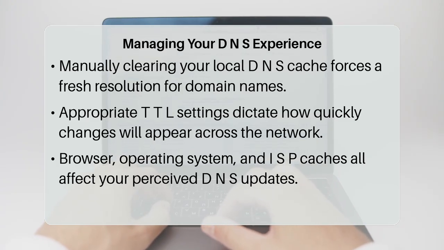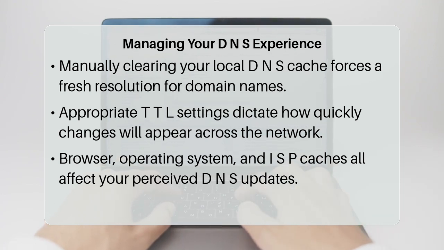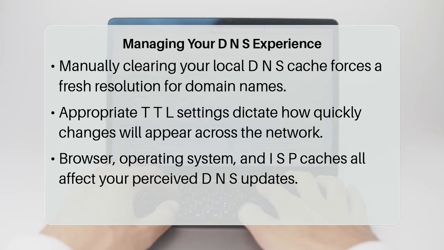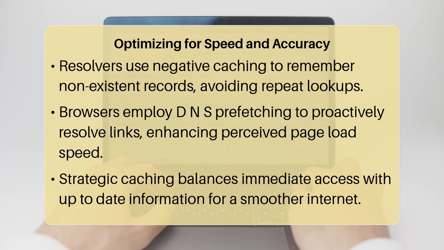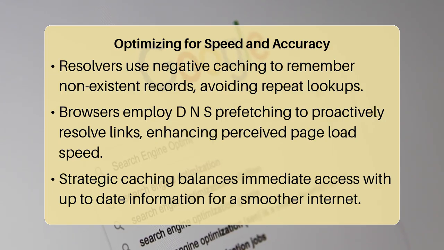Beyond just simple record storage, DNS resolvers often employ techniques like negative caching. This is where a resolver remembers that a particular domain or record does not exist for a certain period, preventing repeated lookups for non-existent entries and further optimizing network traffic.